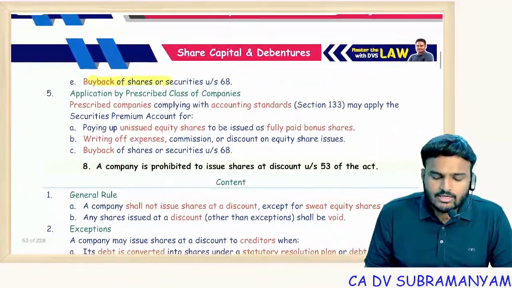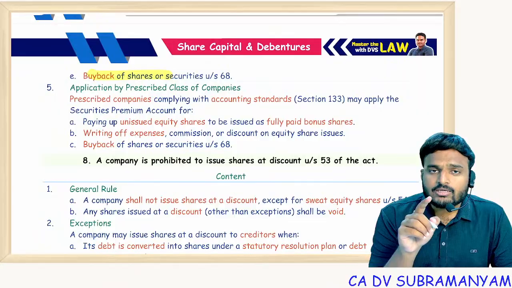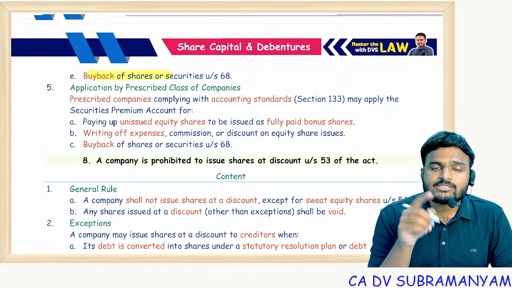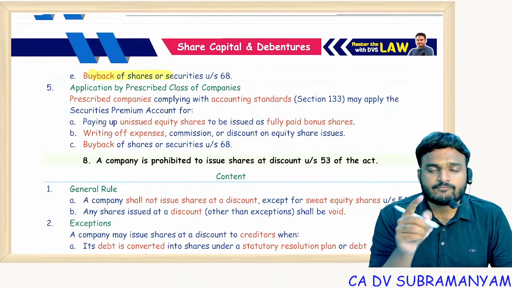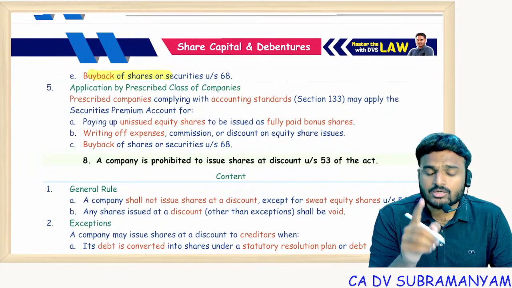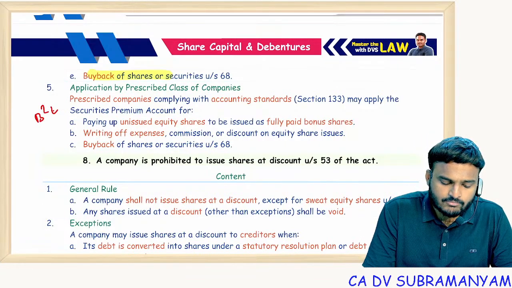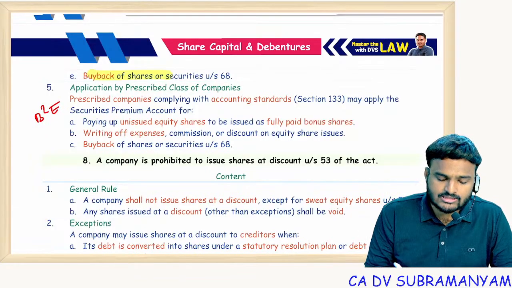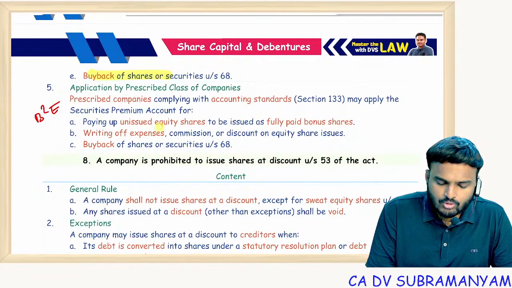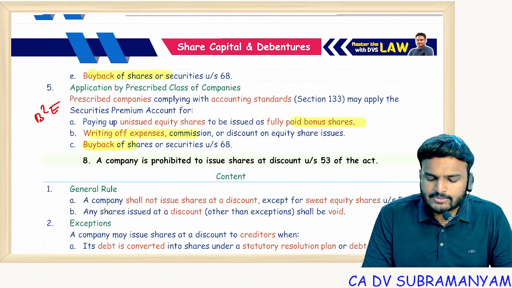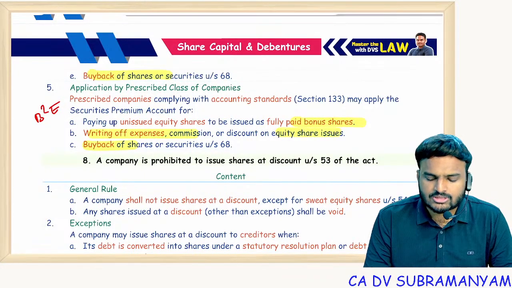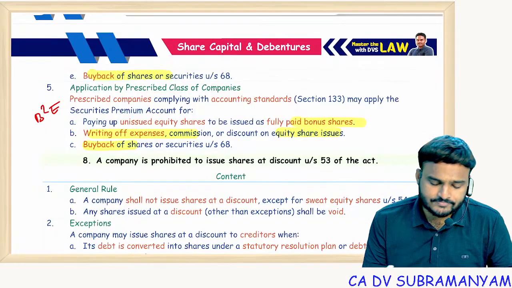But if you are a company following accounting standards in preparation of financial statements, for you, if AS is applicable, you can utilize securities premium only for B square E. P square not allowed. B square means buyback, bonus issue. And E means writing off expenses connected with issue. That means commission, discount. Getting my point?